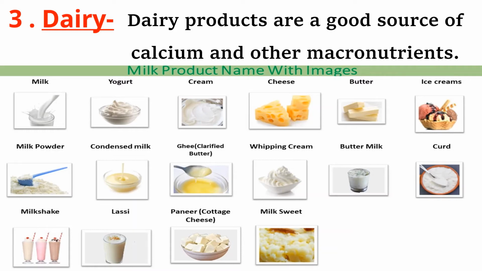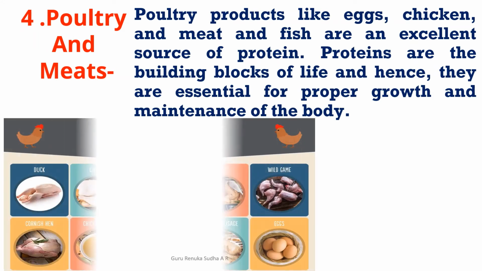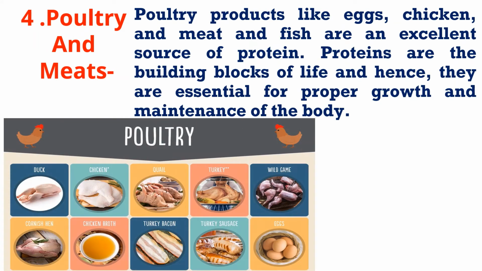When we observe this chapter, you come to know that these are food products, that means dairy products, which are obtained from milk. You can say that these are also milk products, and you can identify them as such. These milk products all come under the category of dairy products. Okay, which is the fourth one?